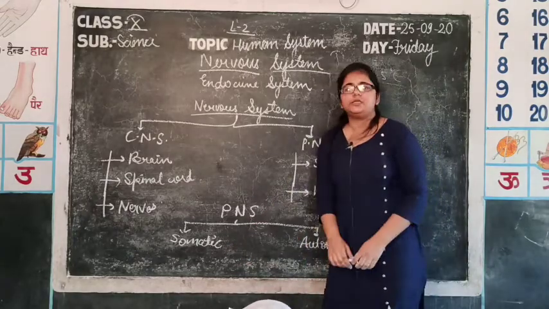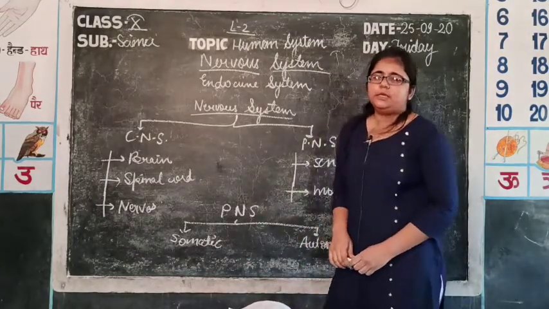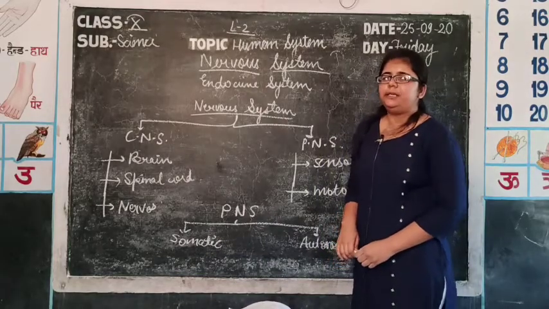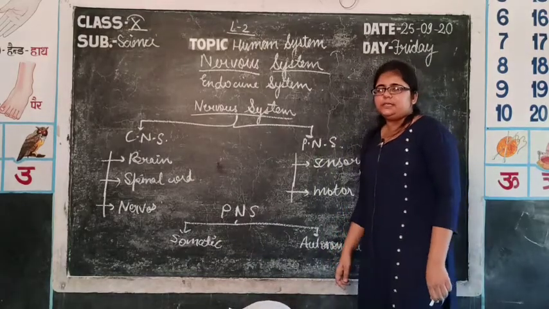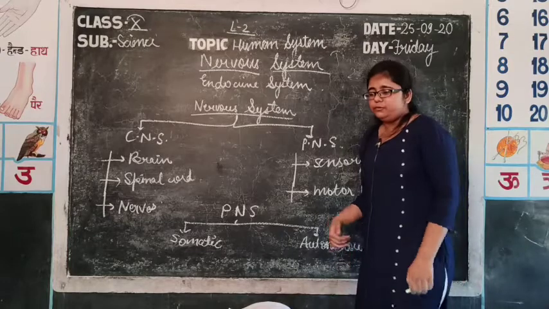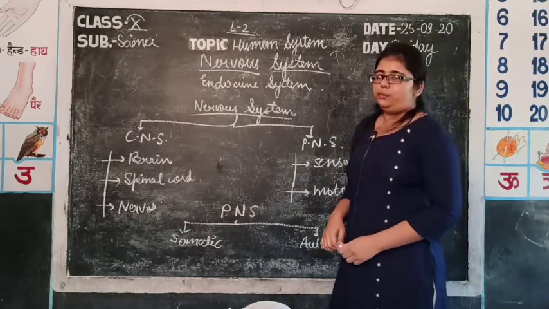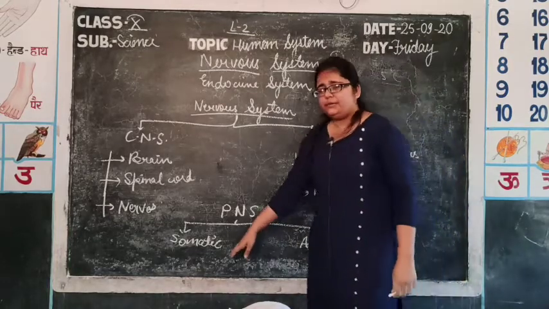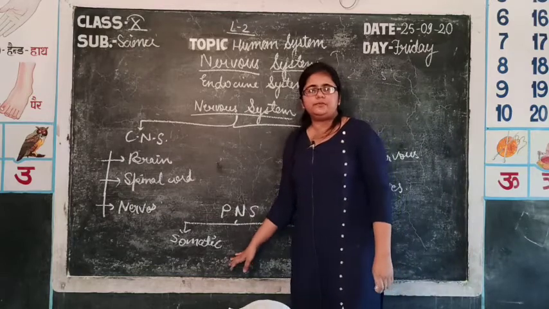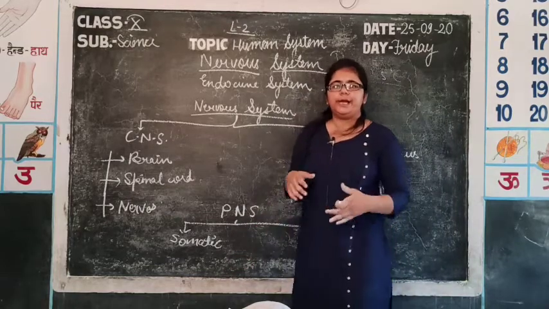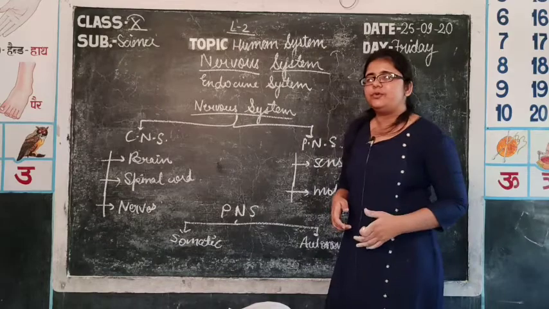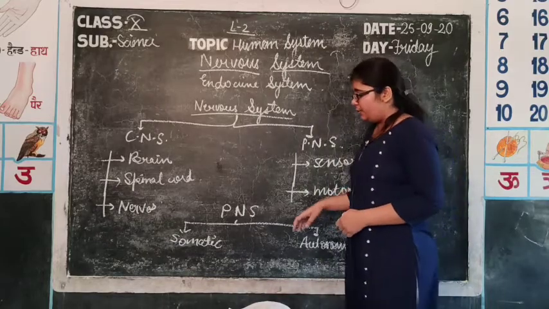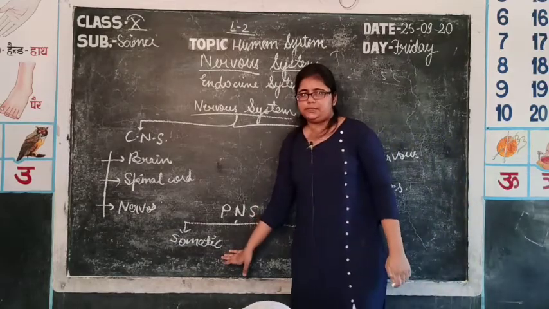The first one is the somatic. Somatic means it is related to the skeletal muscles. Skeletal muscles are the muscles over which we have voluntary control. So, the somatic neural system controls the organs which are voluntary. We can control hand movements and leg movements. So, these voluntary movements are controlled by the somatic neural system.